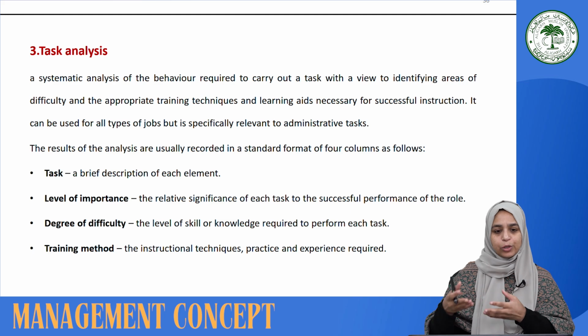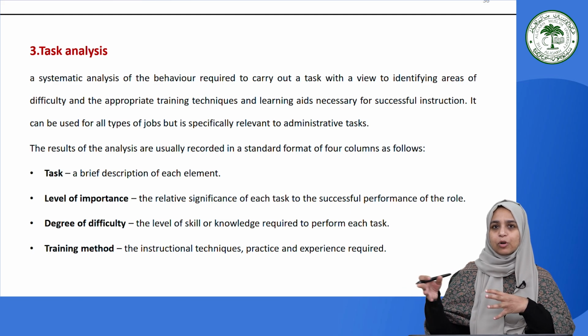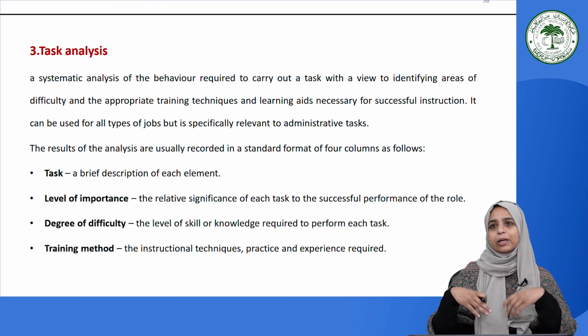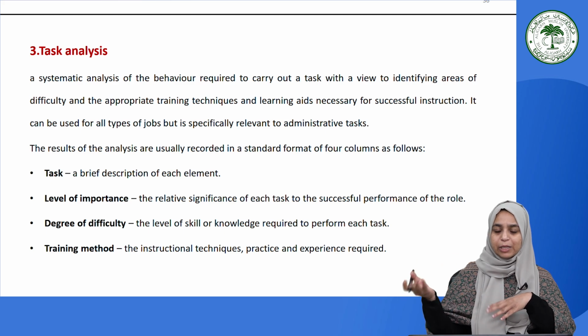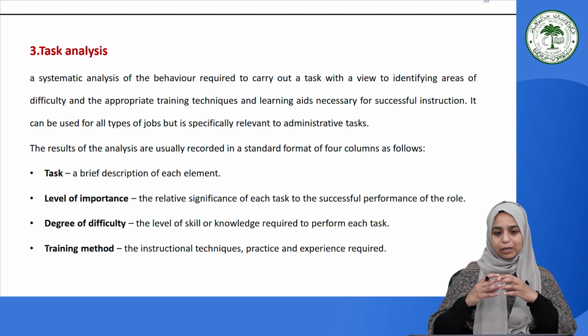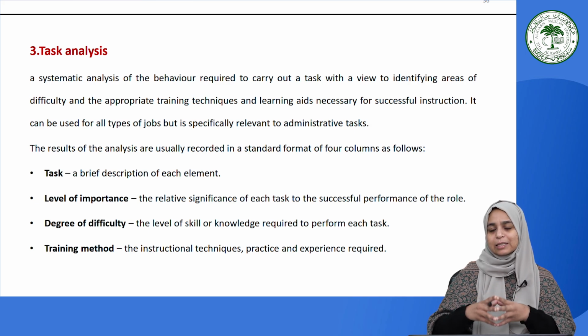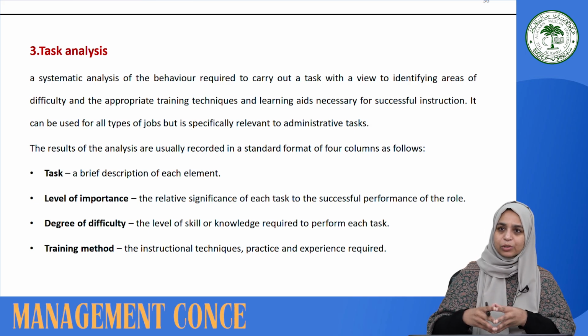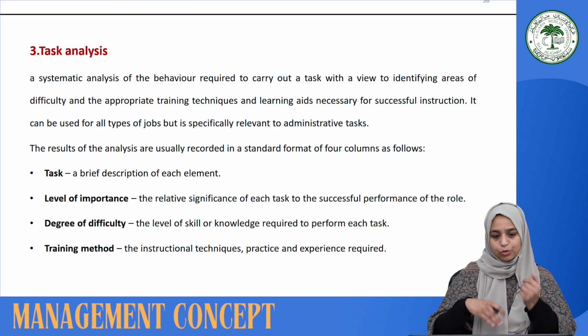You can do a task analysis for all types of jobs, whether they are technical, more operative, or related to people management. It can be done for any type and any nature of job. So this is a very useful technique to do a role analysis, and it is going to help the role analysis by giving detail about the skills which are required to perform the job.